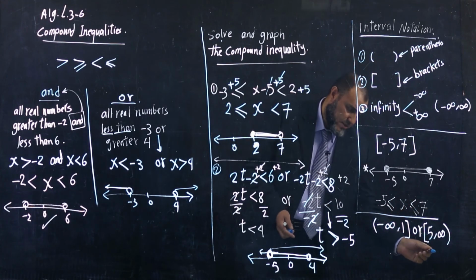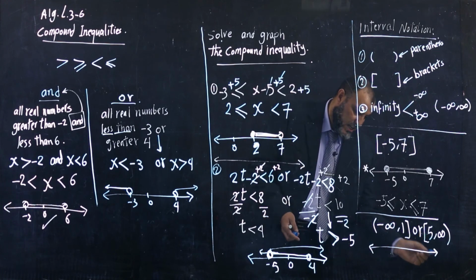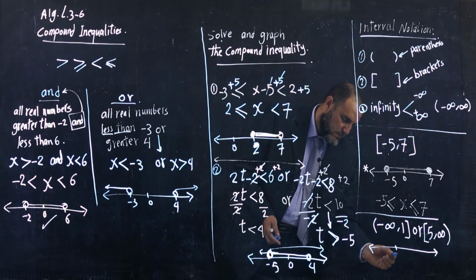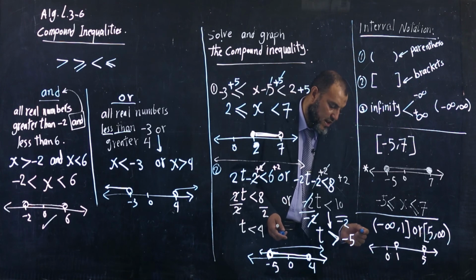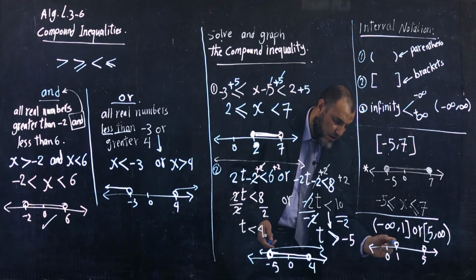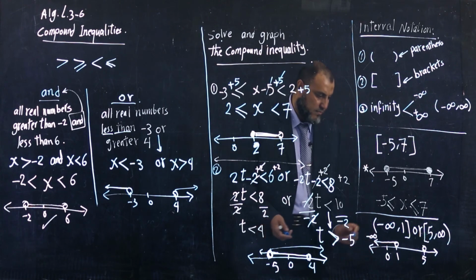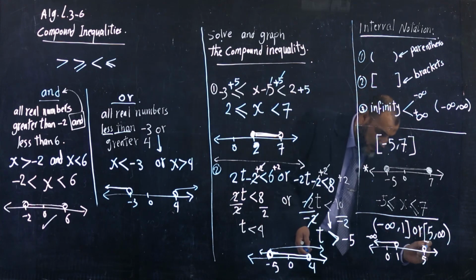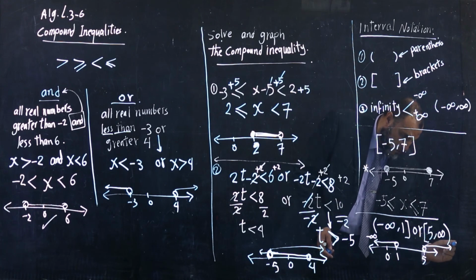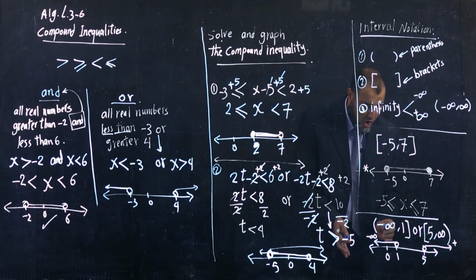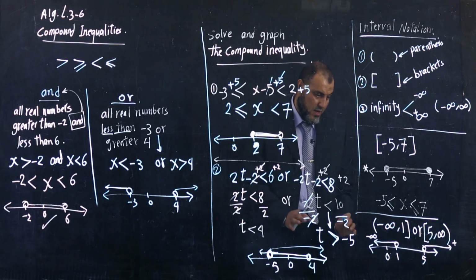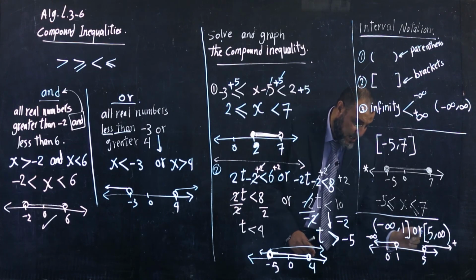How to graph? Okay, mister. I have 2 numbers, 1 and 5. Here 0. 2 circles. Here negative infinity, so the direction of the arrow moves to negative infinity. And here 5 goes right, in the direction of positive infinity. What about the circles? Close or leave them open? Here 1, look at this sign, it's very important.